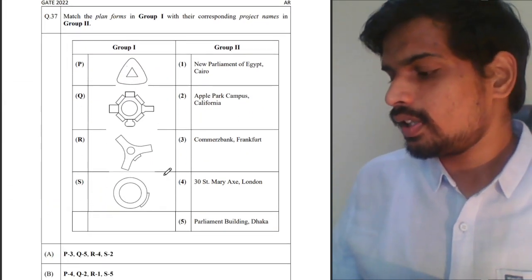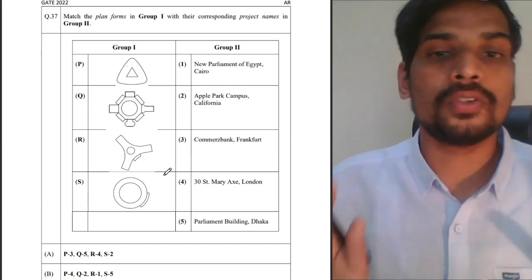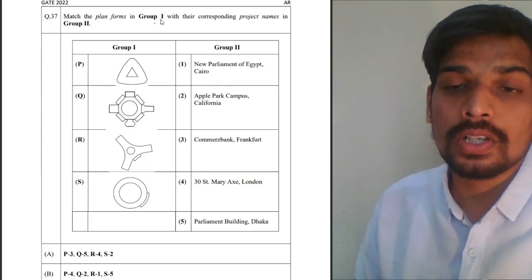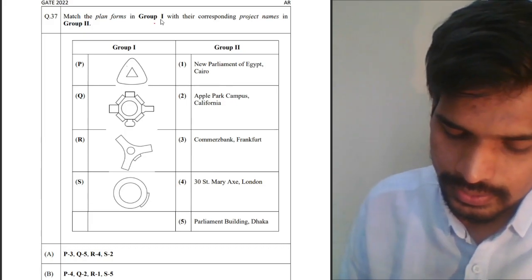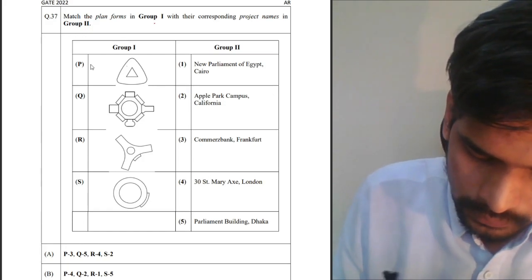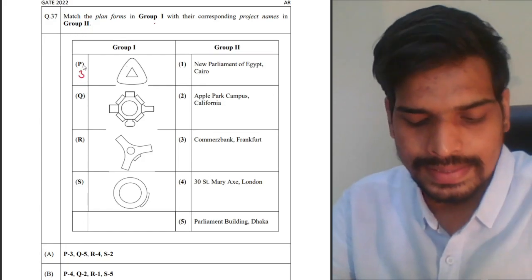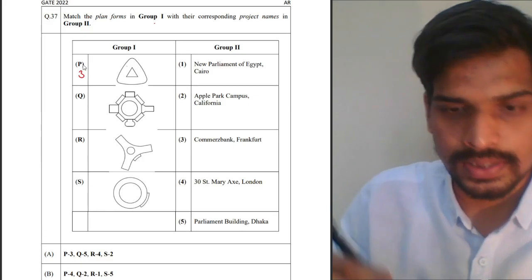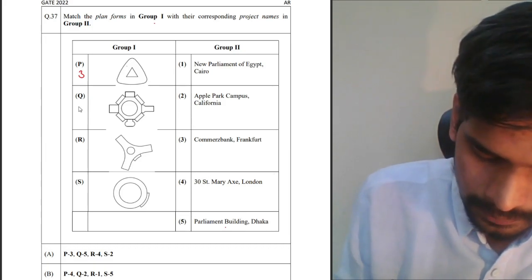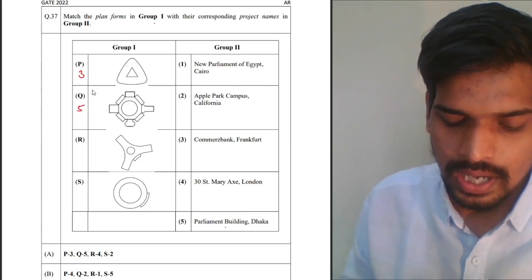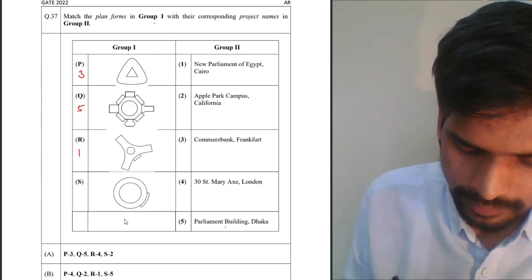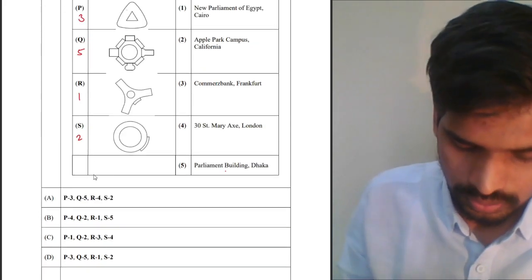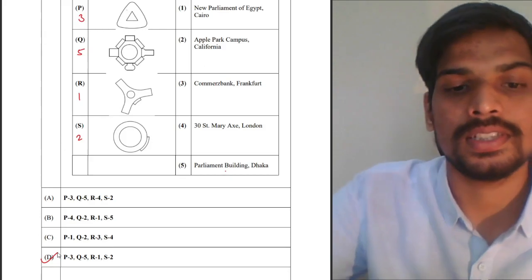Question number 37. This is a question where you have top view of buildings, plan forms of buildings given. You have to match them with the corresponding project names. So P here, this is the shape for the plan of commerce building in Frankfurt. That is P3. Q is a very well-known design of Louis Kahn, which is Parliament building in Dhaka. Number 5, Q5. For R, this is the new Parliament of Egypt in Cairo. And finally, S, this is the Apple campus in California. 3512. Option D is the correct answer for this question.